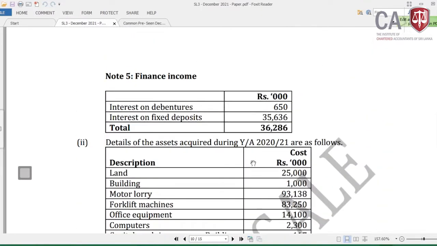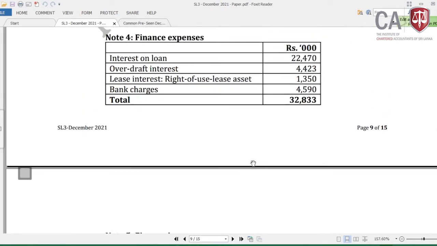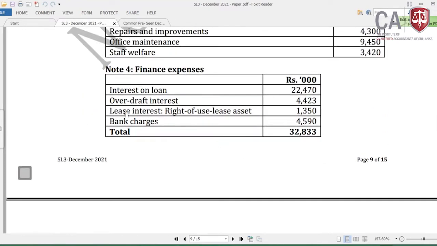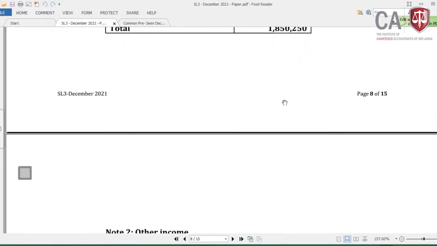It has been given in the finance cost, where it is here. In the finance cost, the lease interest on the right of use lease asset should be disallowed. Don't look at the capitalization under section 18 or section 12, whether it is allowable under those two situations, section 12 A and B. Don't look at these things. This should be disallowed. Okay.